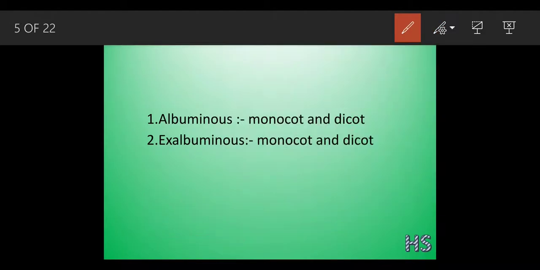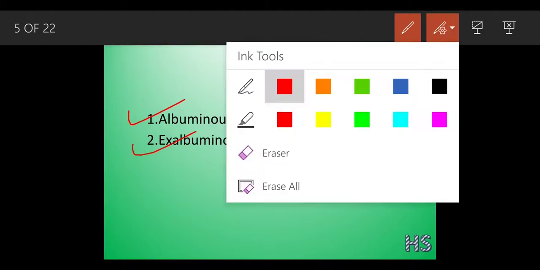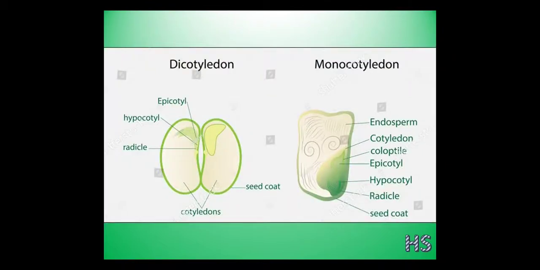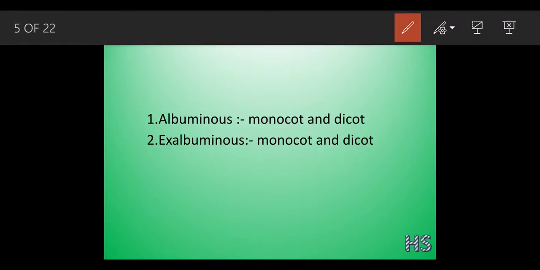So this endosperm has been classified into two parts. One is considered as the albuminous, and the second is considered as the exalbuminous. So let's discuss them one by one. What do you mean by albuminous first? The word albuminous means endospermic, means nourishments.